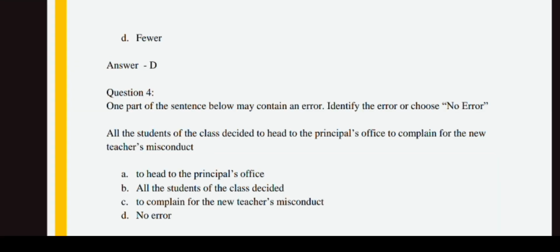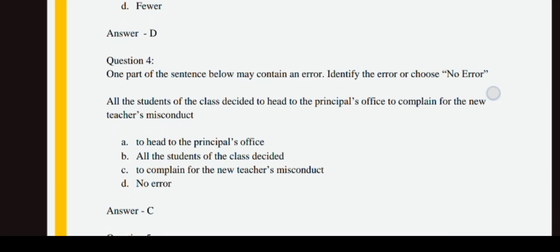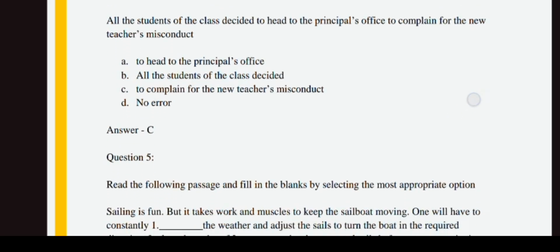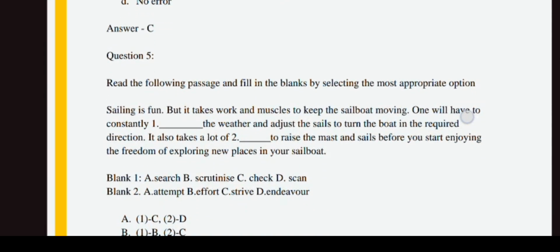Fourth question: all the students of a class decided to head to the principal's office to complain for the new teacher's misconduct. If you see the sentence, the verb complain does not take for after it. Instead, it will be followed by about. When referring to grievances, the correct use is to complain about the new teacher's conduct. So the option is C.